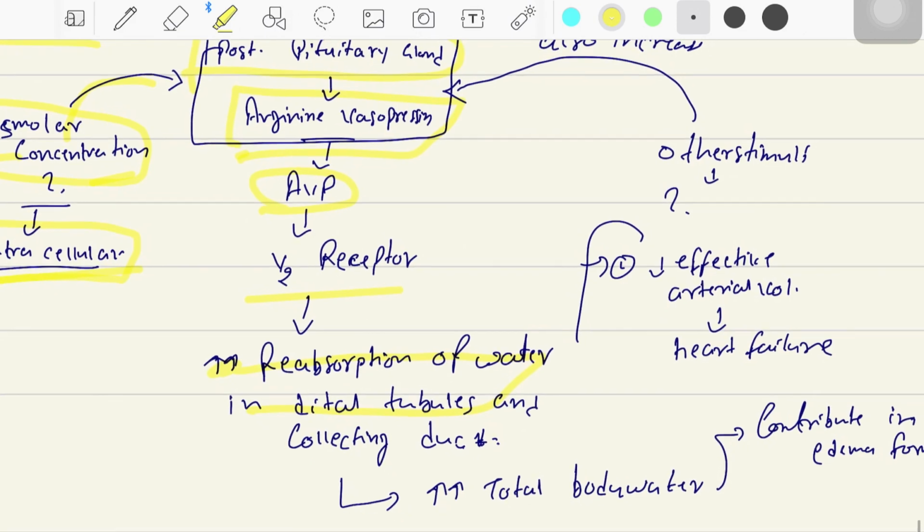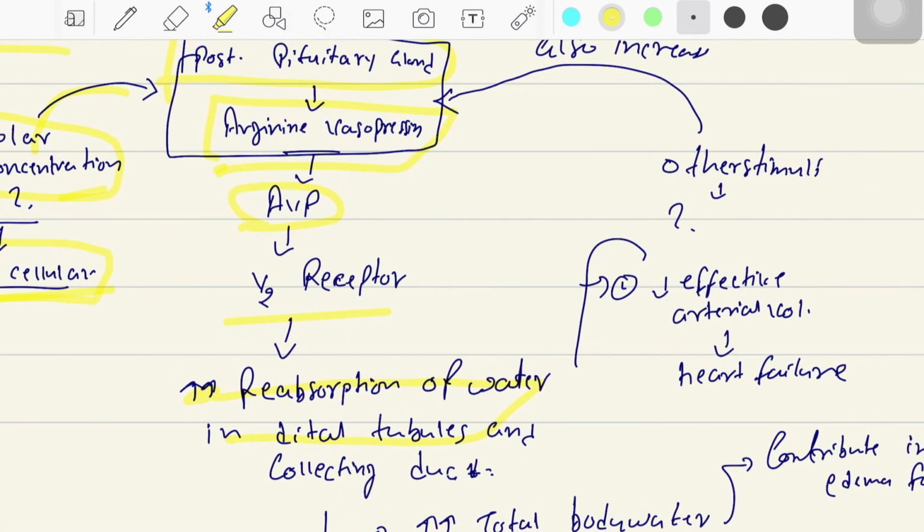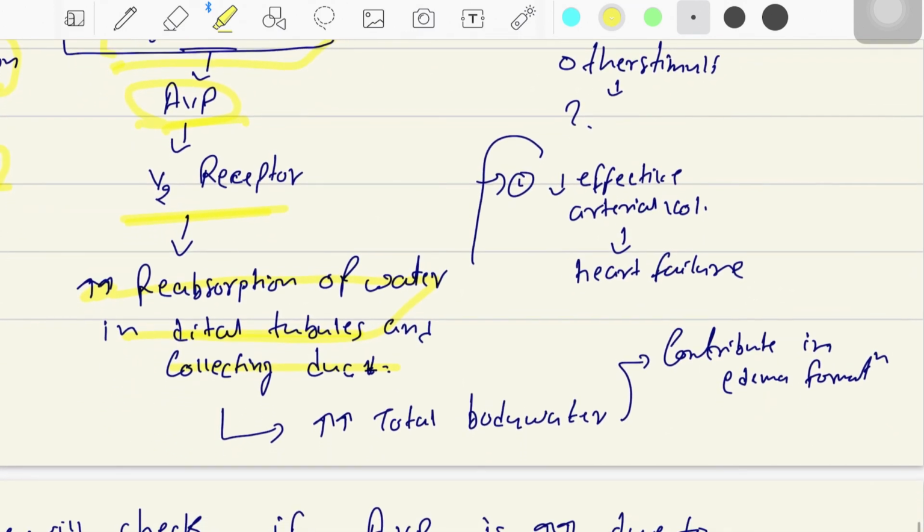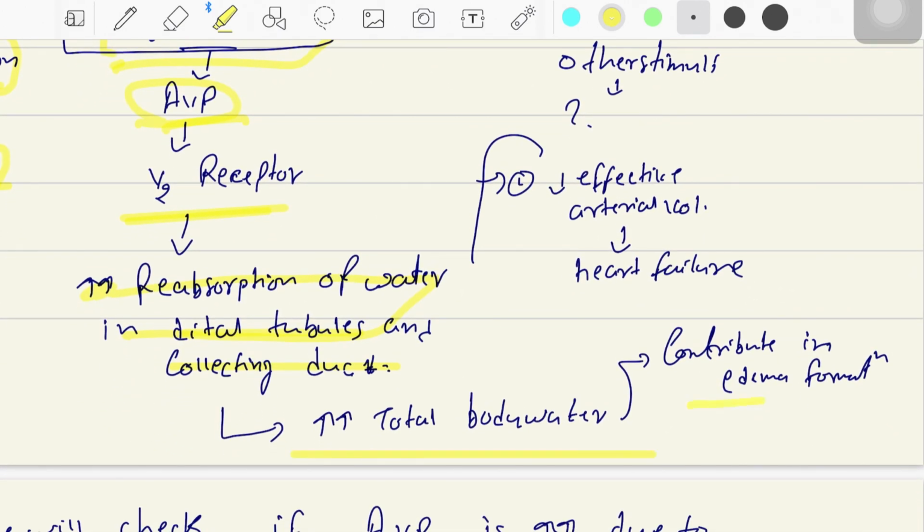And to give more of the fluid, the body works by releasing the arginine vasopressin, the AVP. This AVP will work on the V2 receptor, and this will increase the reabsorption of the water in the distal tubule and the collecting duct. That will increase the total body water, and if total body water is increased, it will contribute to the edema formation.